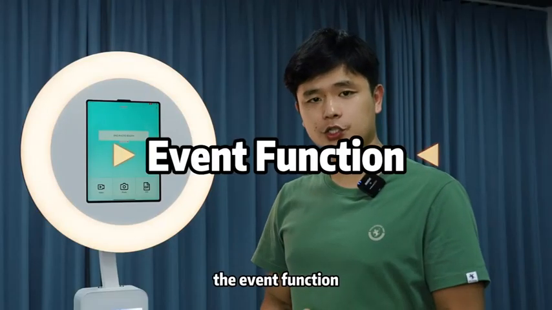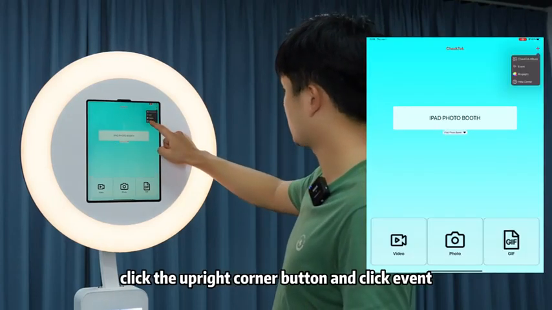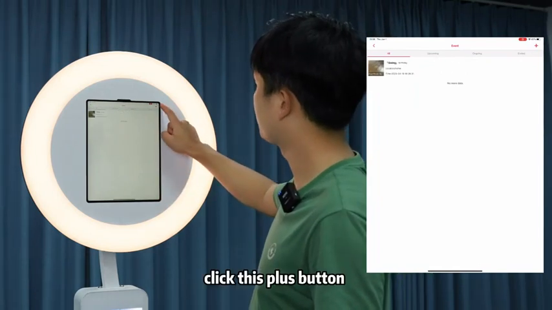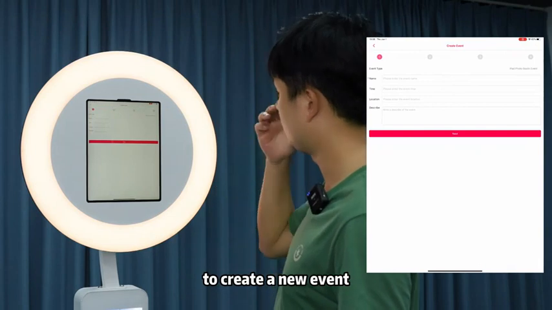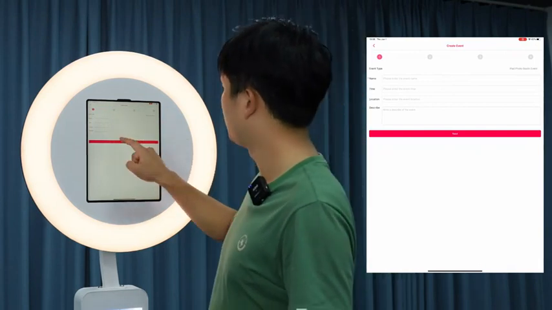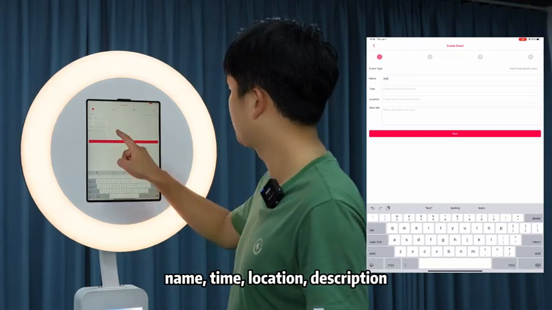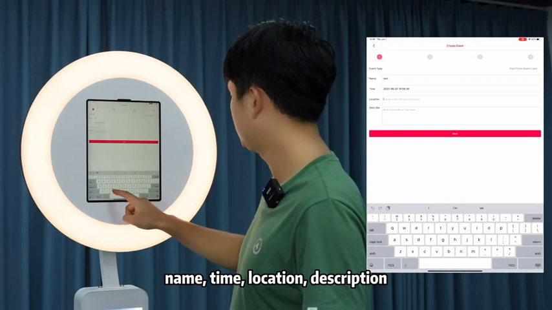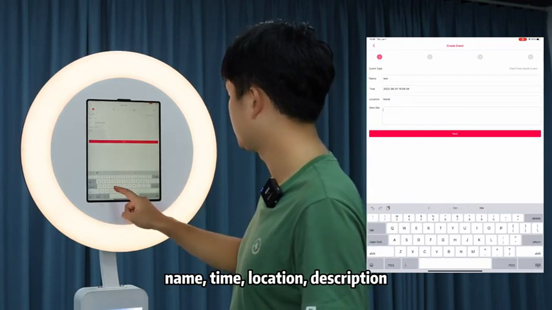The event function. Click the upper right corner button and click event. Click this plus button to create a new event. Name, time, location, description.